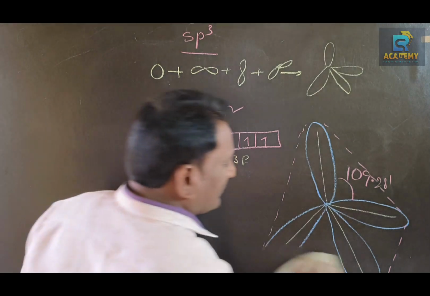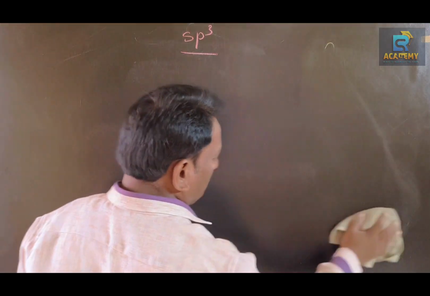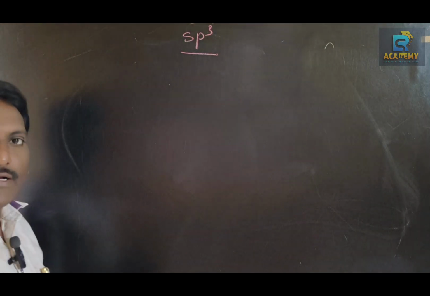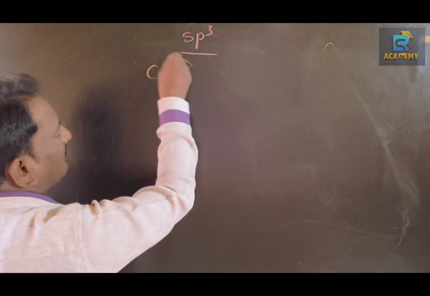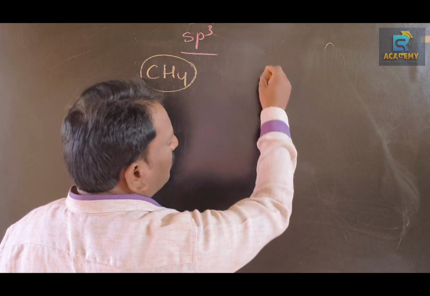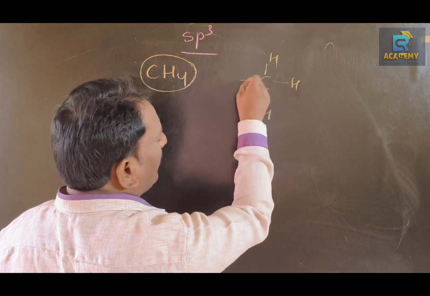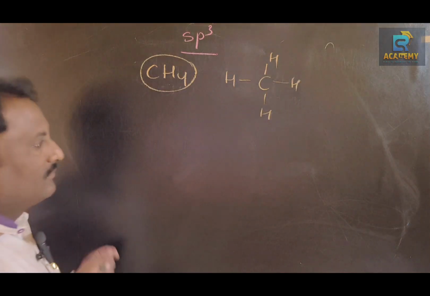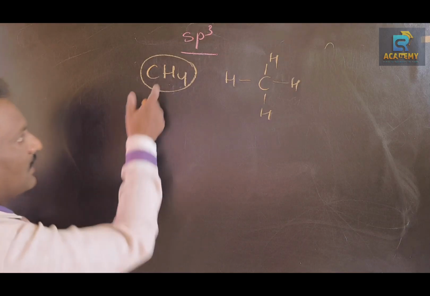Now let us talk in detail regarding sp3 hybridized carbon with the help of one example. Get ready, my dears. Methane. In methane, one carbon atom gets attached with four hydrogen atoms. I said the central atom undergoes hybridization.